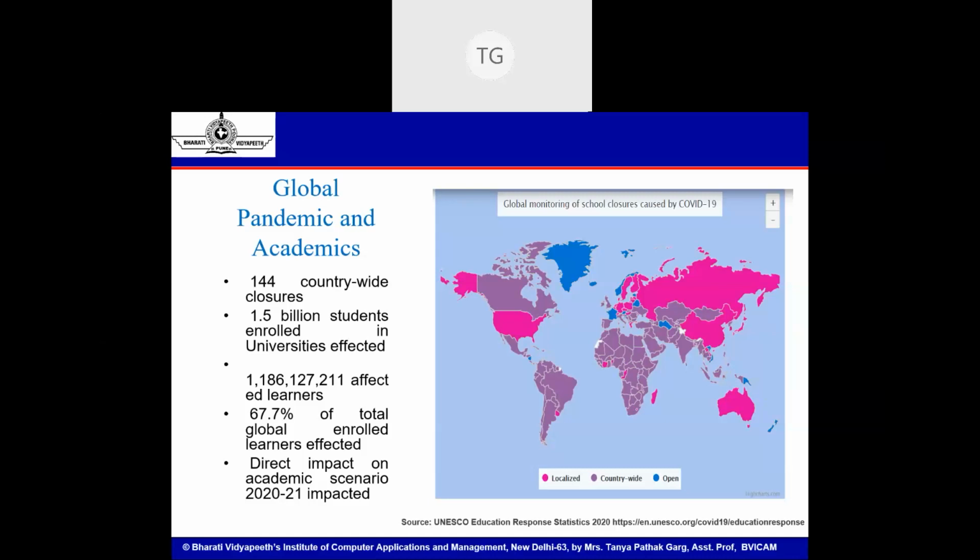Overall, close to 2 billion independent learners. Apart from the ones enrolled in universities, there are certain independent or freelance learners, and distance education policies that go all around the world. So about 2 billion independent learners, accounting for 67.7% of the world, were affected due to the deadly COVID-19 since March 2020. So that is the scale of people, and more specifically students and learners, being impacted across the globe due to